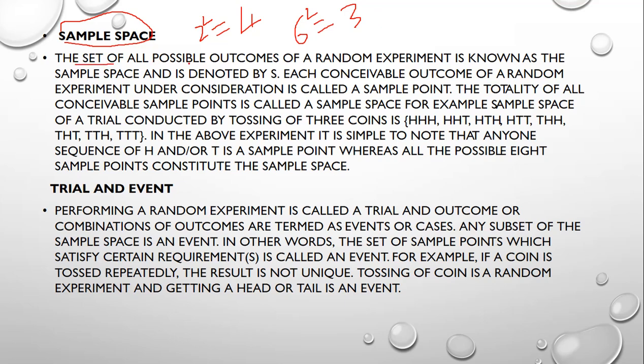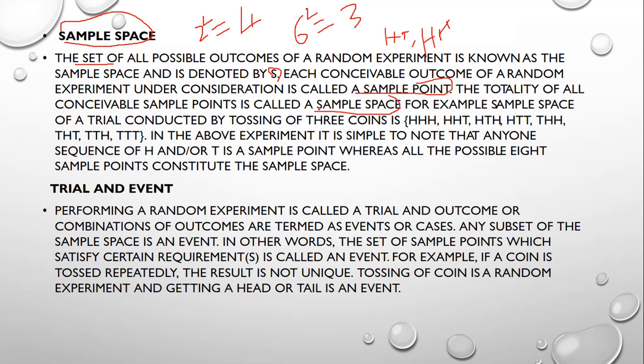The set of all possible outcomes of a random experiment is known as the sample space, and it is denoted by capital S. Each outcome of a random experiment under consideration is called a sample point. For example, you have head, head, tail, head, tail, head. We can consider these as sample points. The totality of all sample points is called the sample space.